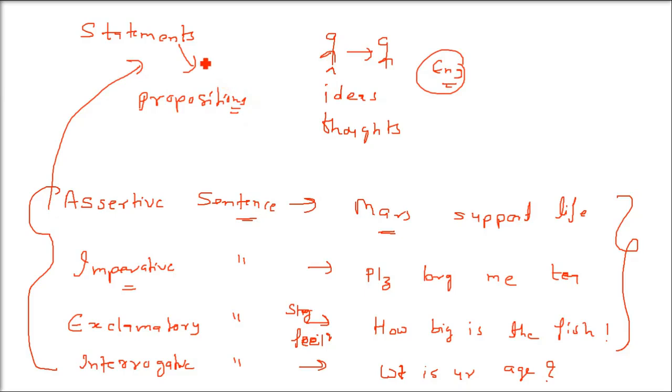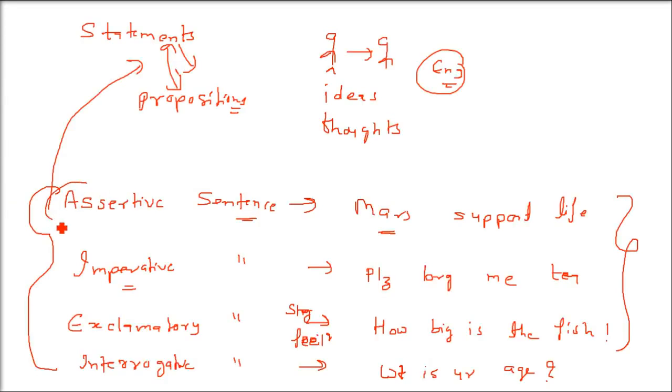Now I am talking about the mathematics statement, the mathematics proposition. So please hear me again. A statement or a proposition is an assertive or a declarative sentence which is either true or false but not both. Statement can only be an assertive sentence. If you talk about imperative, exclamatory, interrogative, that cannot be a statement. A statement or a proposition is an assertive or a declarative sentence only. And it is either true or false, but not both.